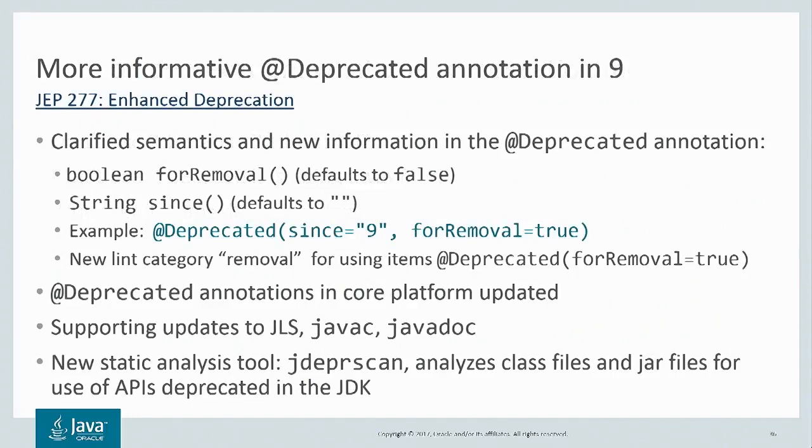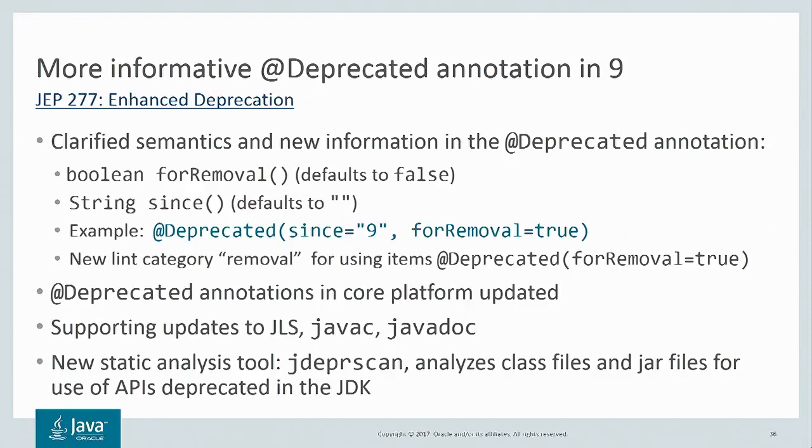And we did that by adding a new method to the deprecation annotation, the forRemoval method, that was either true or false. It defaults to false. However, if it's marked as true, that's an indication to you as a developer that you should migrate away from using that because it will be removed in some future release of the platform. The tooling around deprecation was upgraded to handle this. Both the language specification as well as javac and Javadoc all had updates to handle this.